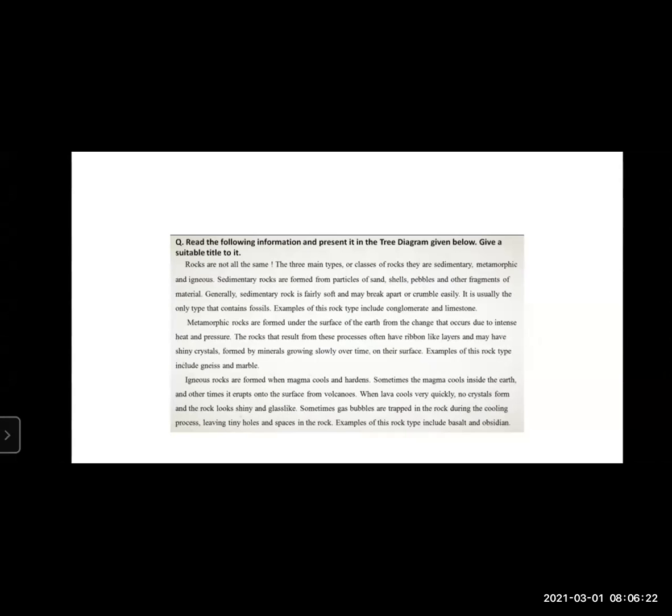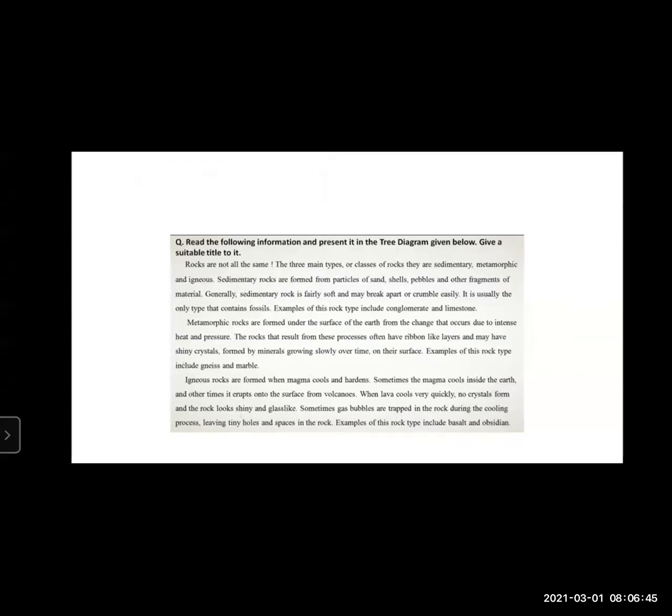Rocks are not all the same. The 3 main types or classes of rocks, they are sedimentary, metamorphic, and igneous. Sedimentary rocks are formed from particles of sand, shells, pebbles, and other fragments of material.